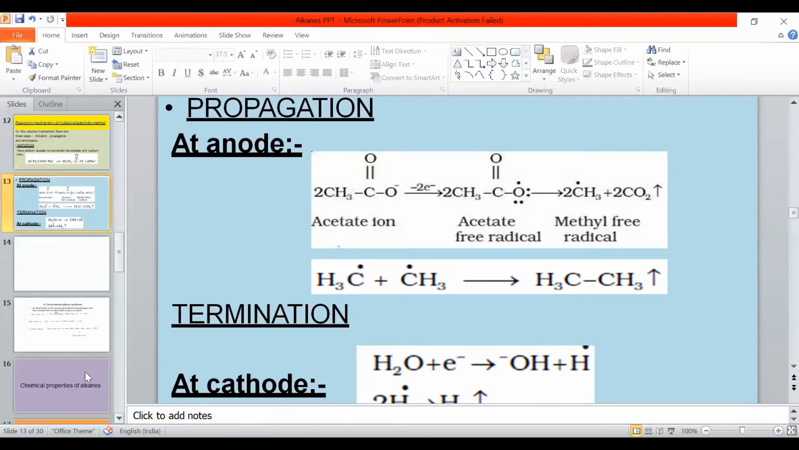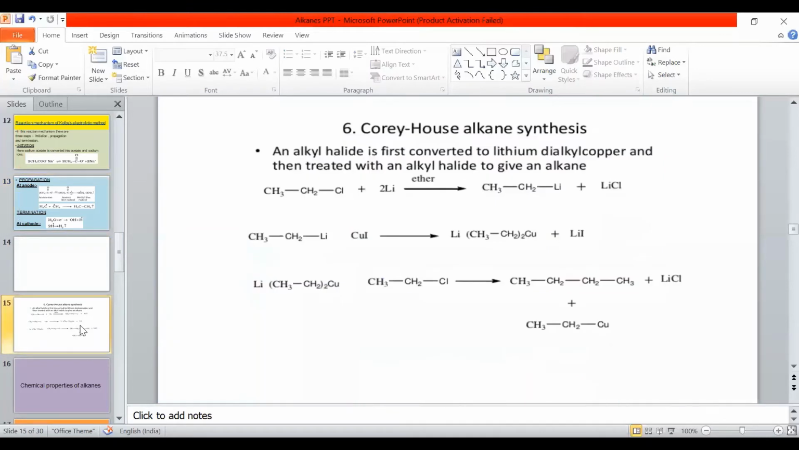So we have seen four or five methods of preparation, and this is a very important reaction: Corey-House synthesis of alkane. You are asked in examination separately how alkanes are prepared from the Corey-House reaction.